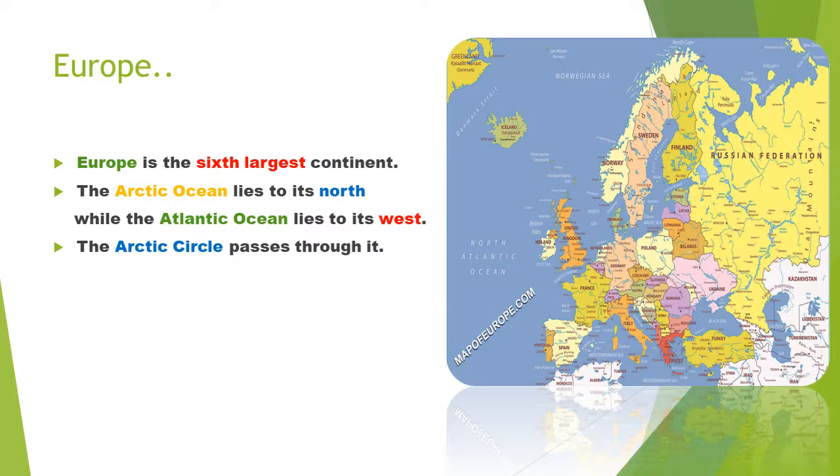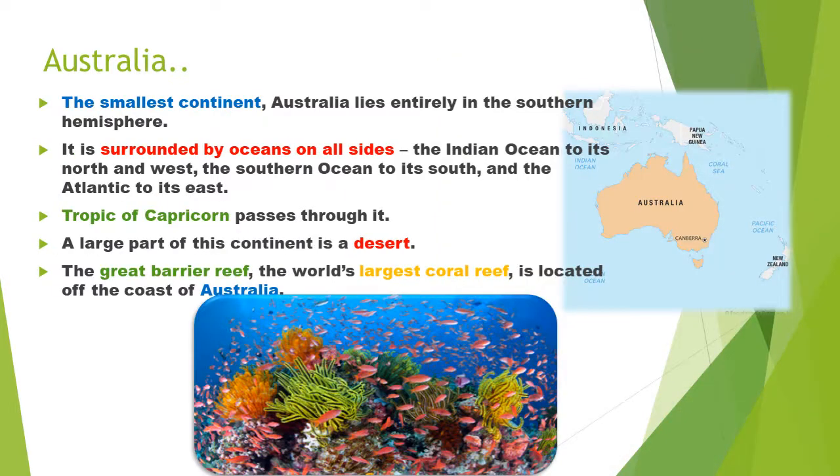Europe. Europe is the sixth largest continent. The Arctic Ocean lies to its north while the Atlantic Ocean lies to its west. The Arctic Circle passes through it. And about Australia, the smallest continent. Australia lies entirely in the southern hemisphere. It is surrounded by oceans on all sides.